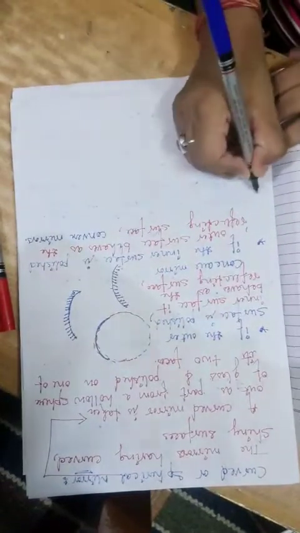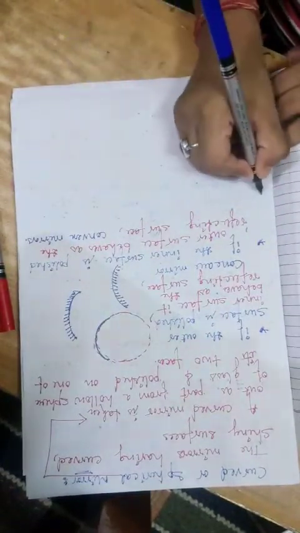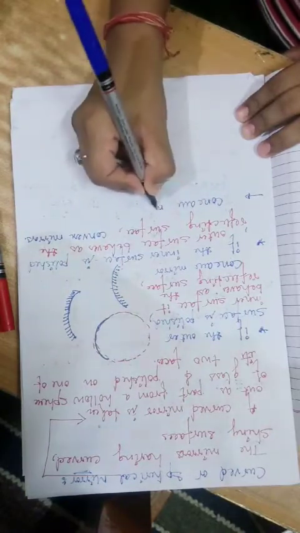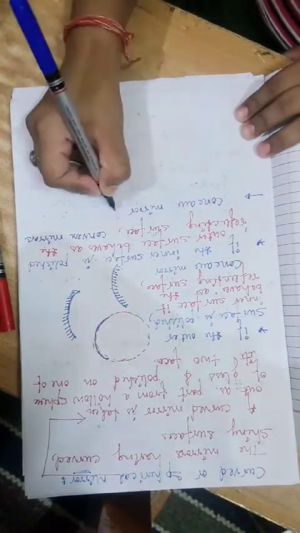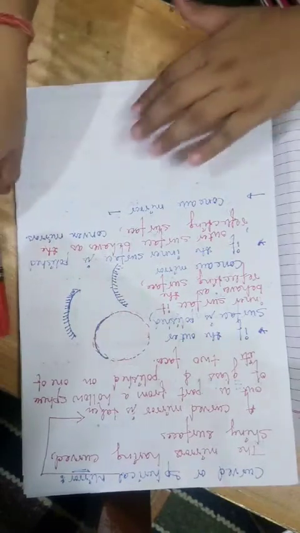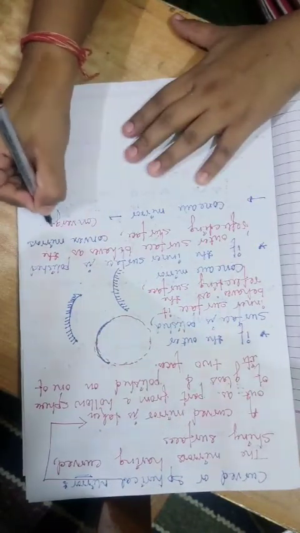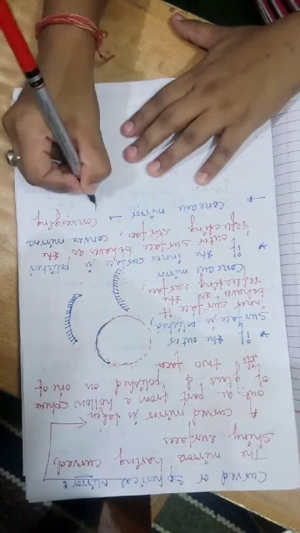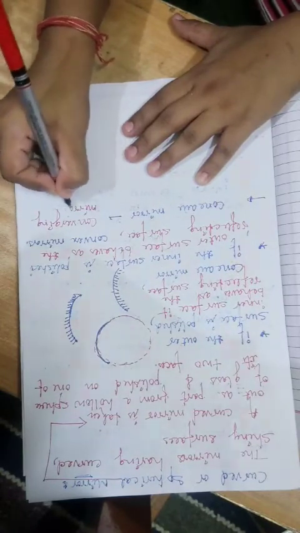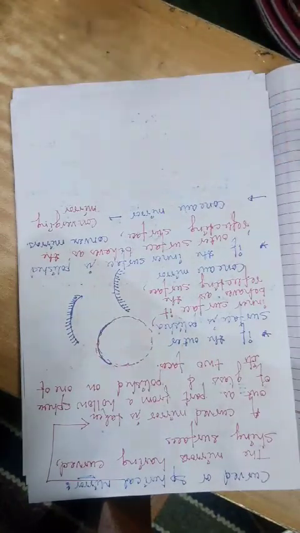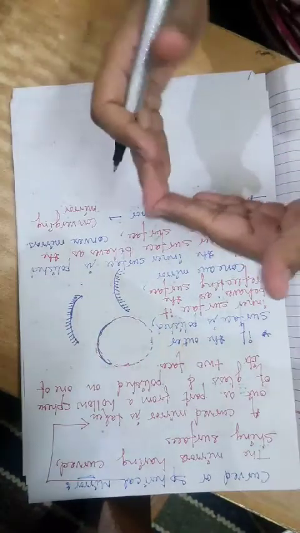So one thing more, these mirrors have another name also. Concave mirror is also known as the converging mirror. Why? Because what it does is it just converges all the rays at one point.